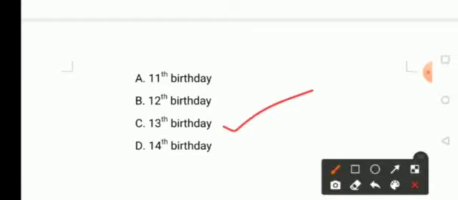And moving on to the next question, when was the diary given to Annie? Option A, 11th birthday, option B, 12th birthday, option C, 13th birthday, and option D, 14th birthday. Answer is option C, 13th birthday.